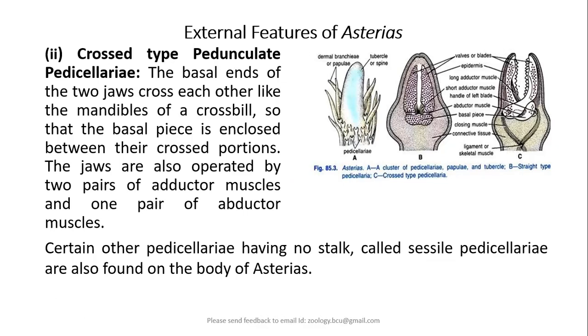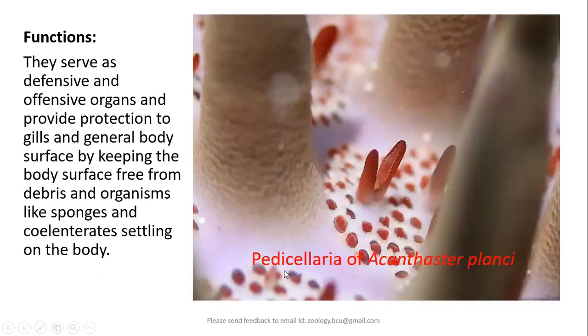The jaws are also operated by two pairs of adductor muscles and one pair of abductor muscles. Certain other pedicellariae without a stalk, called sessile pedicellariae, are also found on the body of Asterias.